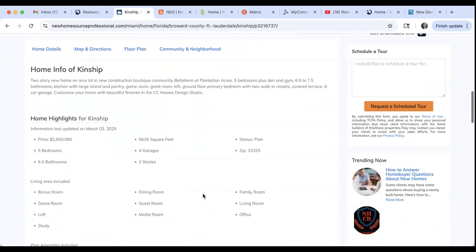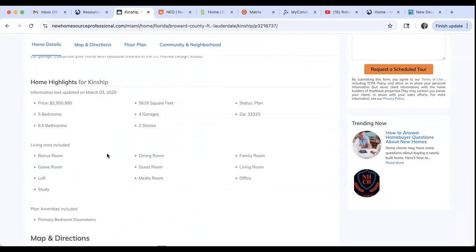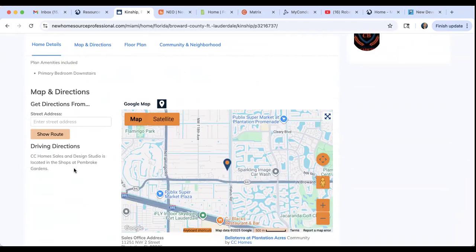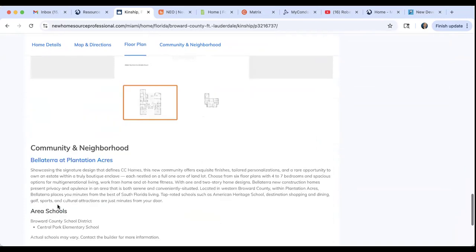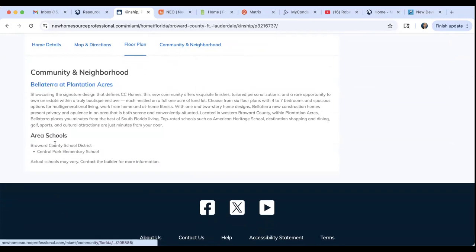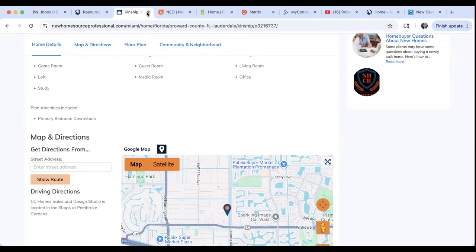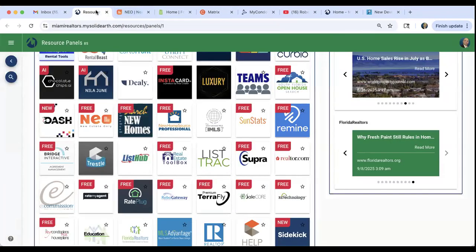It has information about the new community that's being built, it has information on all the different homes, you know, directions and mapping to the property and much more. All right. So that is through New Home Source Professional. Once again, it doesn't really have all the homes or all the new construction, but it has some.